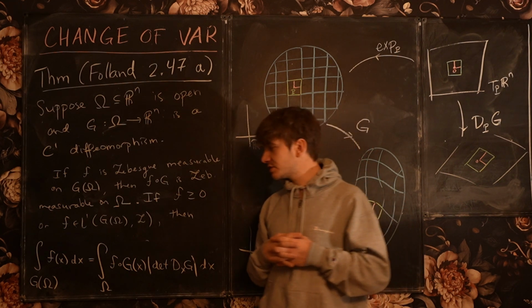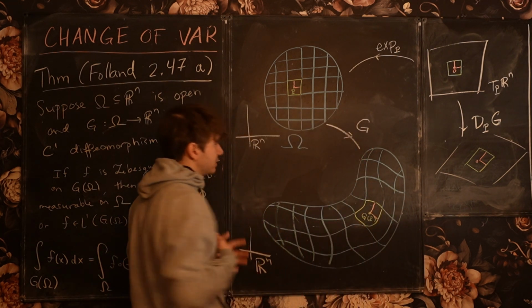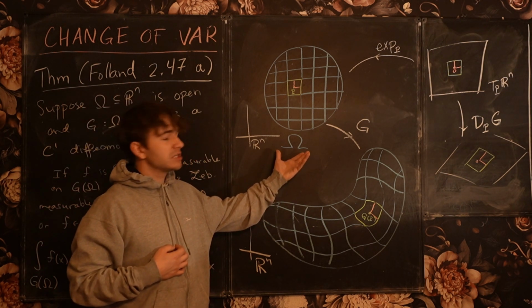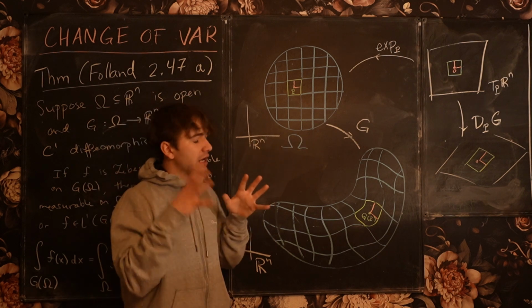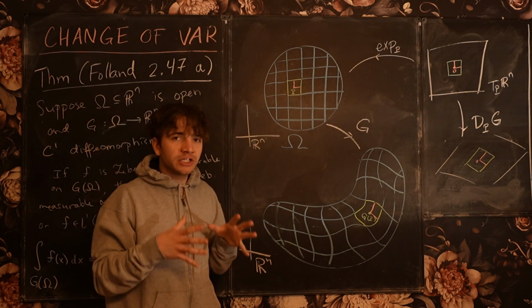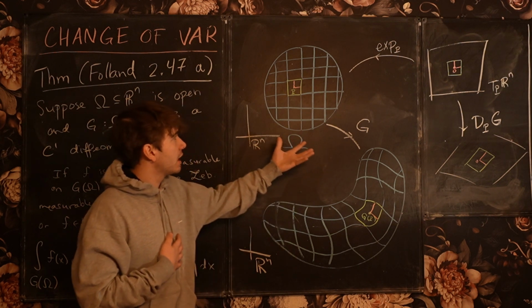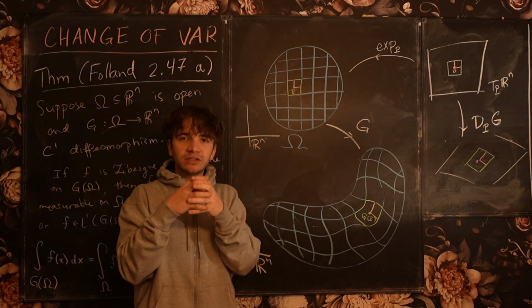Let's take a look at these pictures that I've drawn. Here I've drawn omega as a subset of Rn, and I've partitioned omega via a grid into cubes. These cubes are supposed to have relatively small volume.